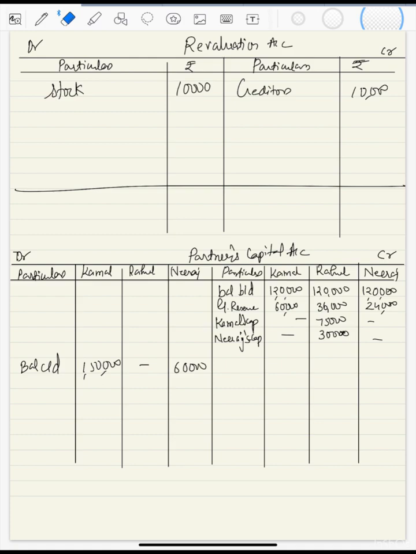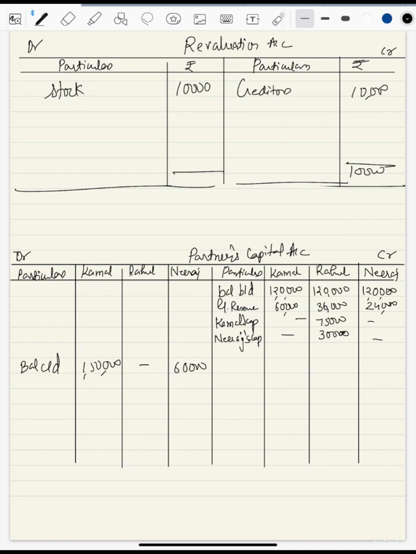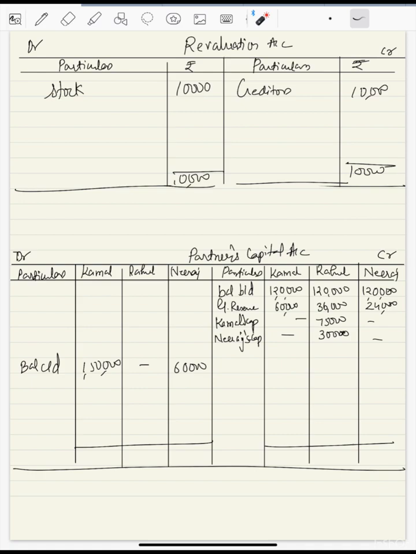So if you close this revaluation account, there's no profit and no loss because total is 10,000 on both sides. Now we'll close this partners capital account. Okay, well, I forgot to write this. When these partners are paying goodwill, it has to be removed from this account also, no? So let us remove the goodwill 75,000 from Kamal and 30,000 from Neeraj's capital. This has to be done immediately. See, I've forgotten, don't make this mistake. As soon as you remove it from here, come to the debit side and write it down. So here I'll write down Rahul's capital. Okay, now we can close.